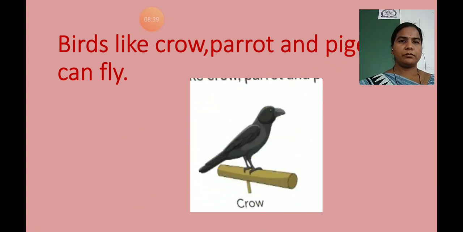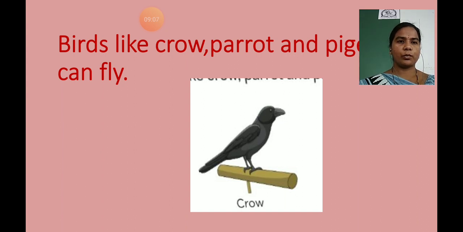Next one, birds like crow, parrot, pigeon can fly. So, some birds are there like crow, like parrot, like pigeon. Have you seen them? Sparrow is also there. These birds can fly. So, we will see some more examples.